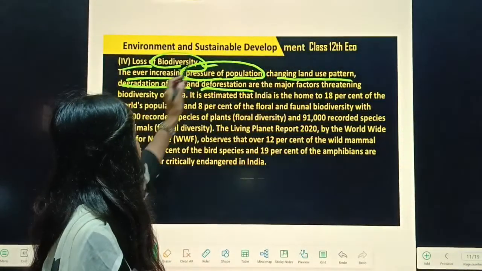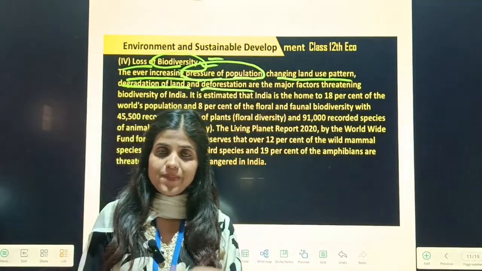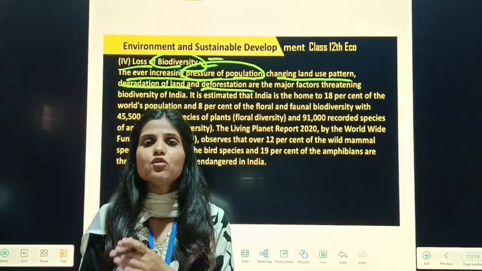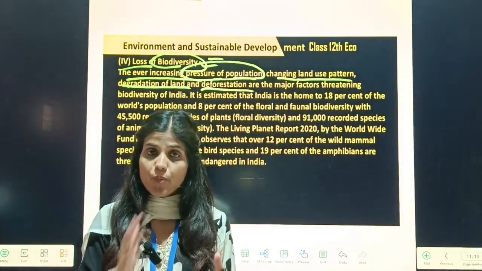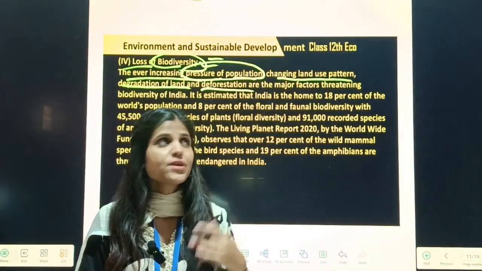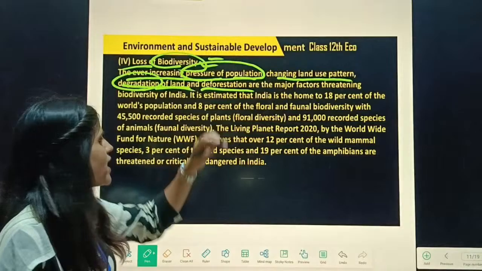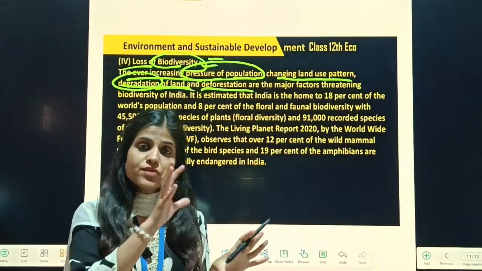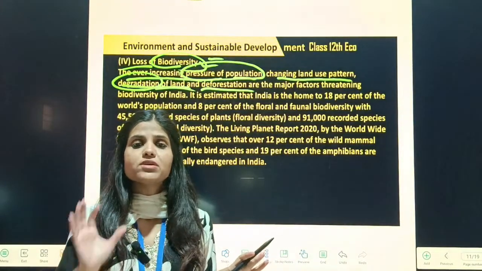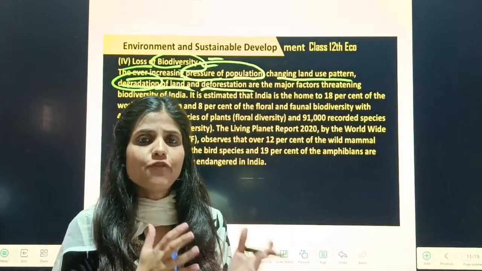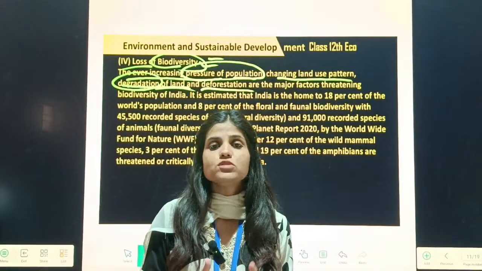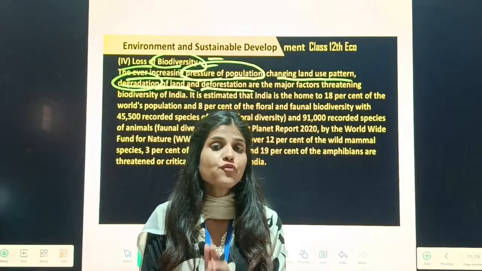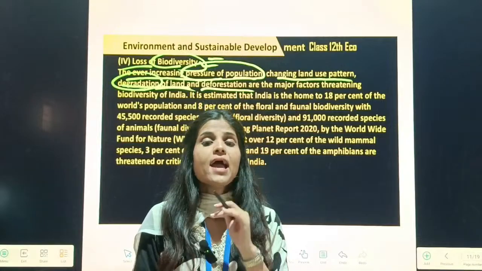So because of these, biodiversity is being lost, in plants and in animals, that is known as floral and faunal. Both species are being lost because of over pressure of population, because of deforestation, because of degradation of land. So these all are the reasons you can write about this topic. Because of these reasons the biodiversity is being lost, and the species of both animals and plants are being lost, which is not good for future generations, and it is not good for the state of the environment and natural resources.